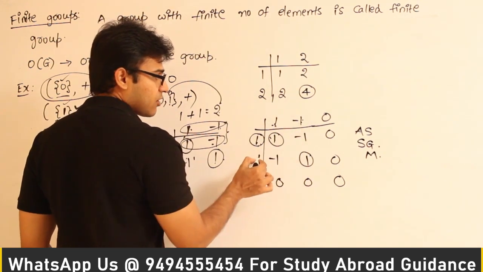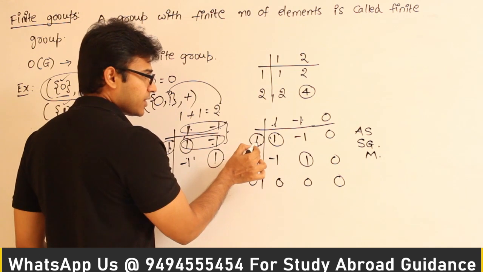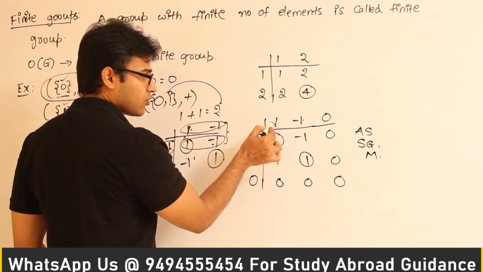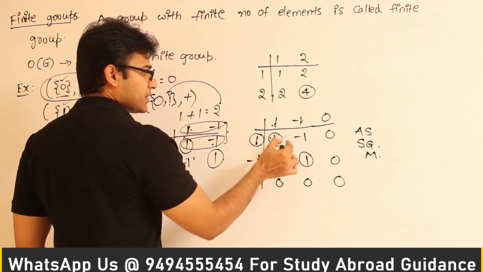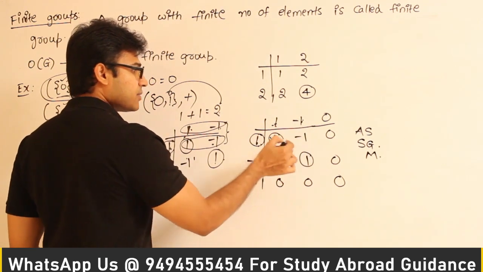Are you getting this? How am I calculating it? For this element the identity element is present here, therefore inverse of this one is 1. Inverse of minus 1 is minus 1. I'm just checking where is it present, right?